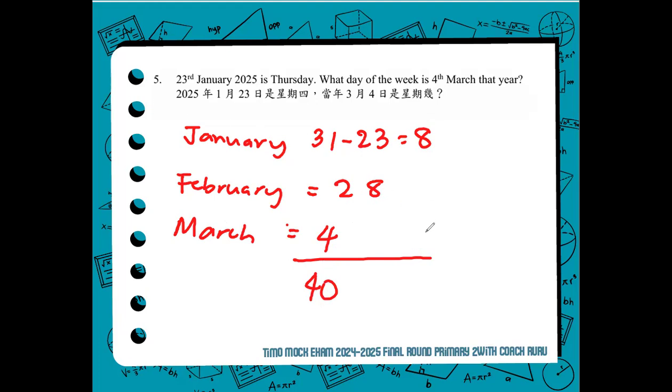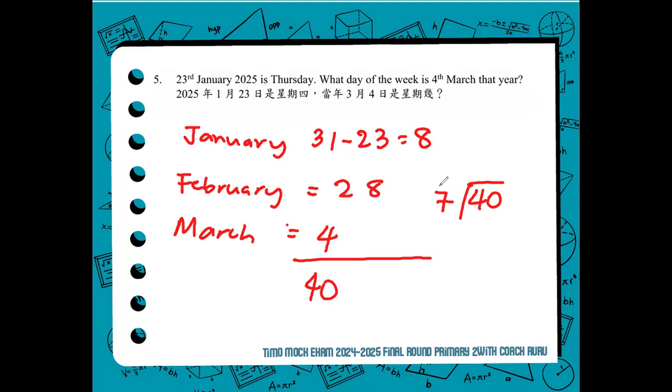Since we know now the number of days between the two dates, we divide it by the number of days in a week. Why? 40 divided by 7, so that we don't have to consider the loop. We have to cut the loop. What I'm trying to say is, for example, today is a Saturday. 7 days from now is another Saturday.